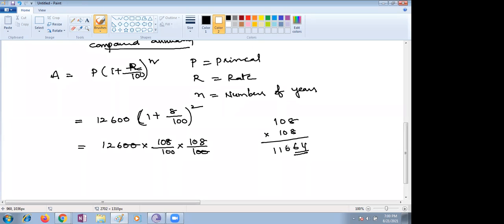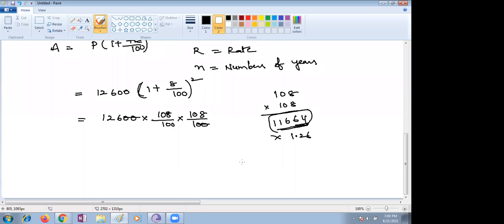Ma'am, we can use the Vedic maths method here. Yes, 108 plus 8 is 116, and 8 into 8 is 64, so this is 11,664. Then you're supposed to multiply with 1.26, that is 126. Come on, multiply it. With bigger numbers also, how are you supposed to do the multiplication? You know, children.